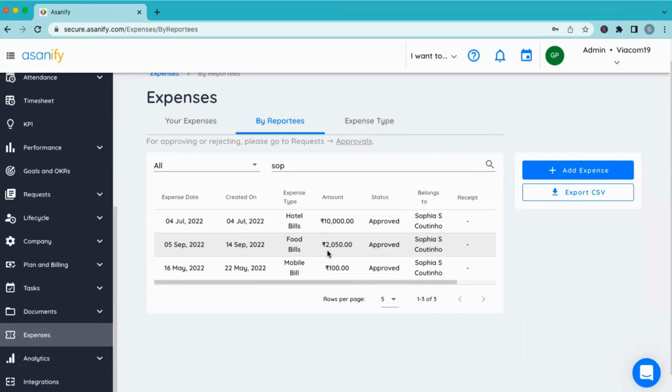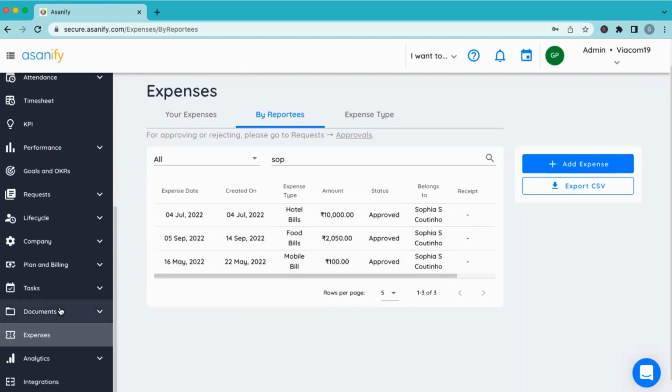There are two parts to this. What you want to see is the individual expenses that your employees have incurred, which is this view that we are looking at right now. So let's say Sophia has incurred three individual expenses of 10,000, 2,000 and 100, which she is getting reimbursed for. But while running the payroll, you will need the compilation of all of them, 10,000 plus 2,000 plus 100, because it is the sum total that you're going to put in as part of that month's payroll, right?